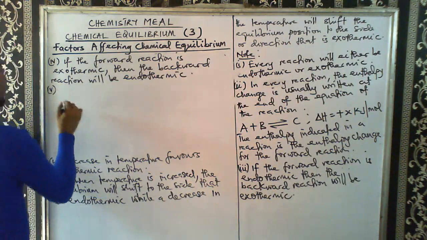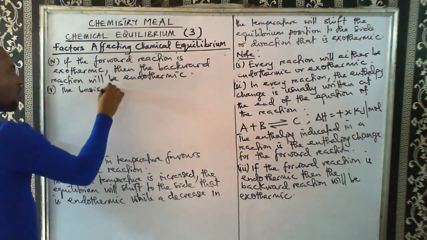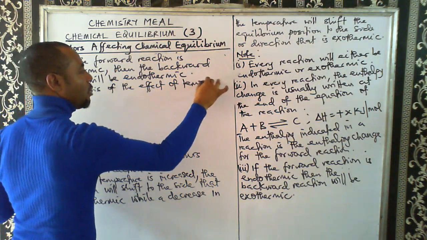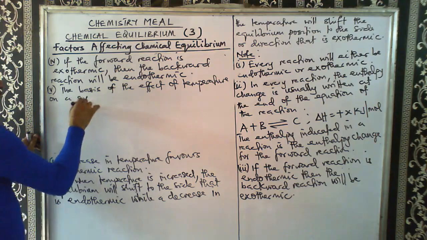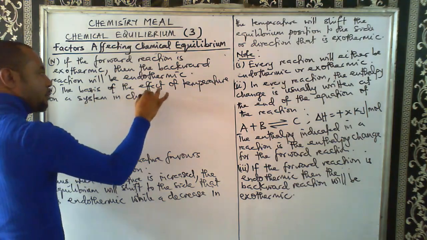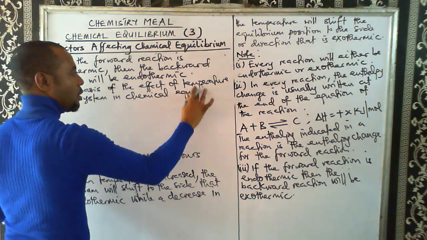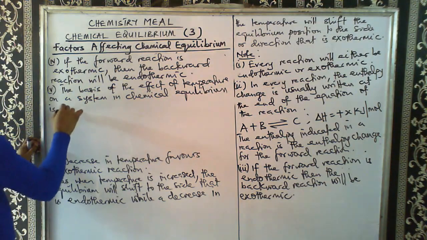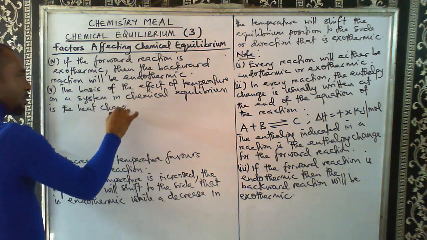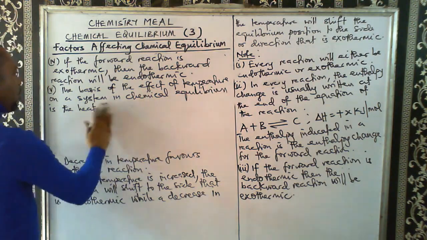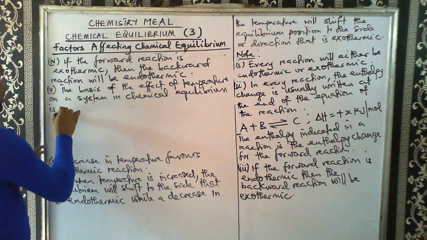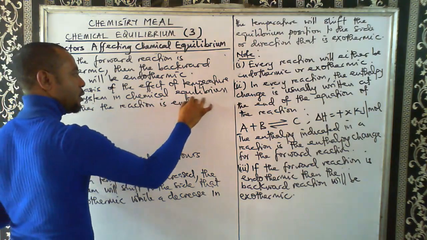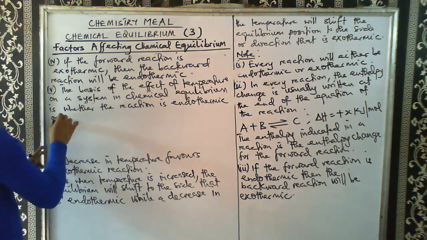Thus, the basis of the effect of temperature on a system in chemical equilibrium is the heat changes of the reaction, that is, whether the reaction is endothermic or exothermic.